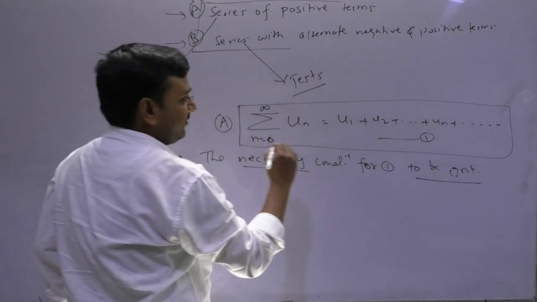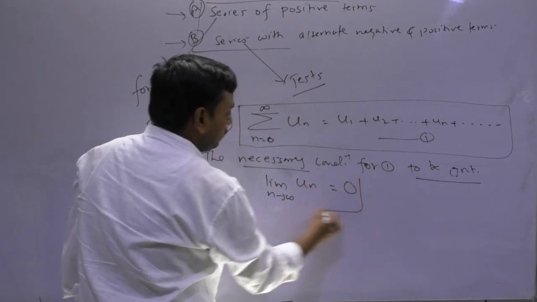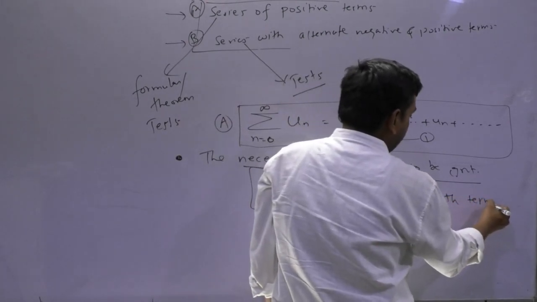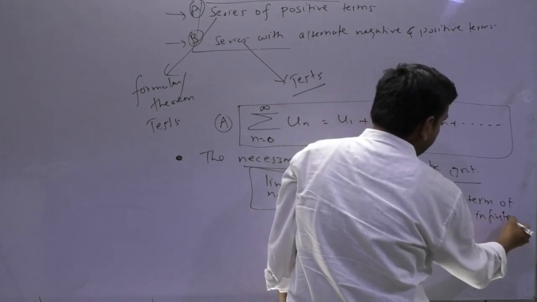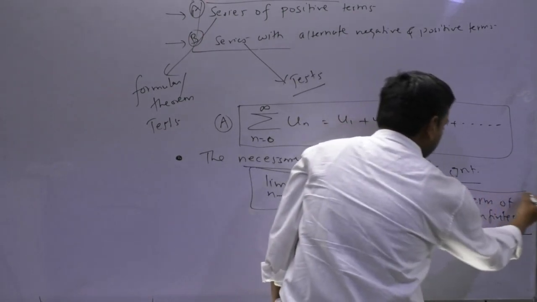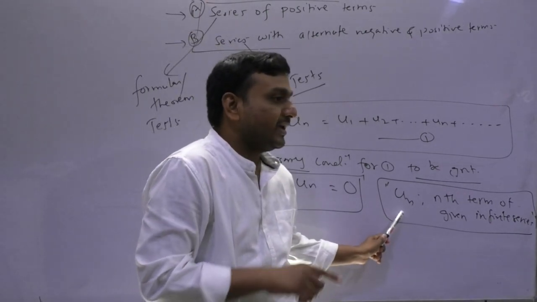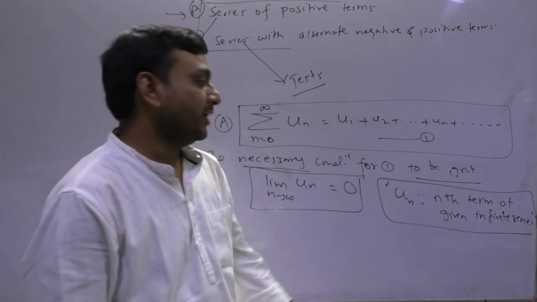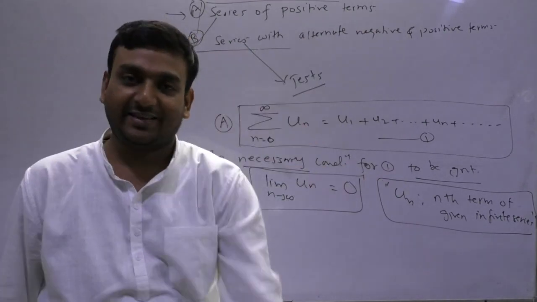So the necessary condition is limit n tends to infinity, un equals 0. Un is what? The nth term of the given infinite series. Why am I marking this here? Because in every test, your first step will be observing the nth term of that series.